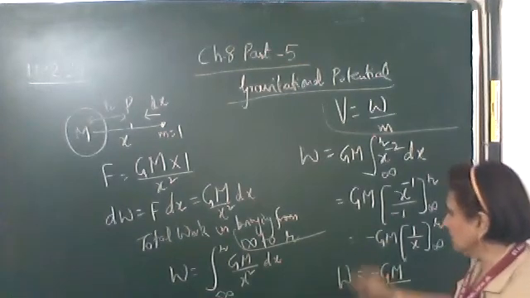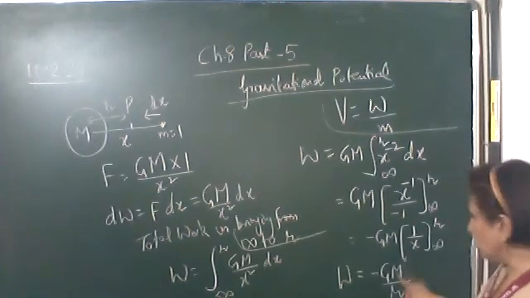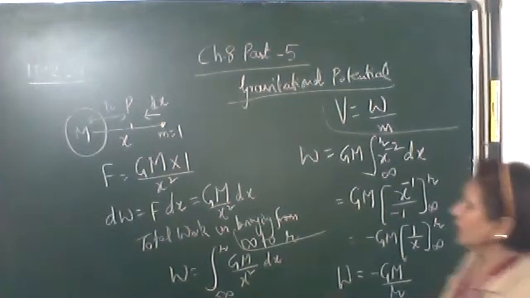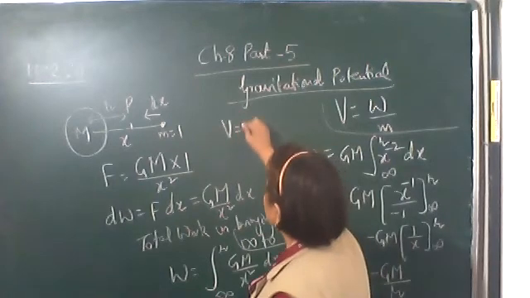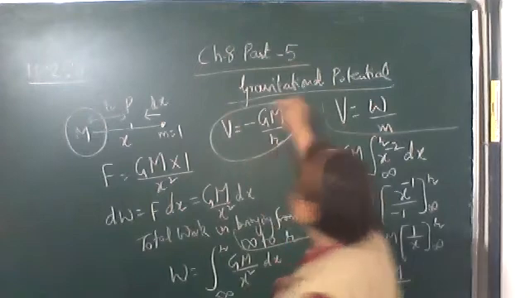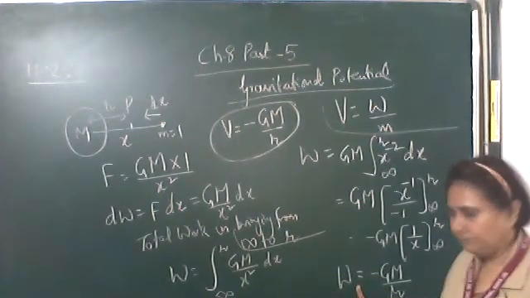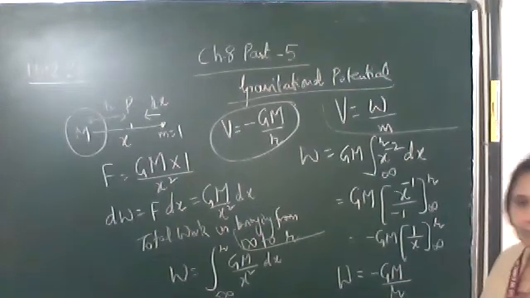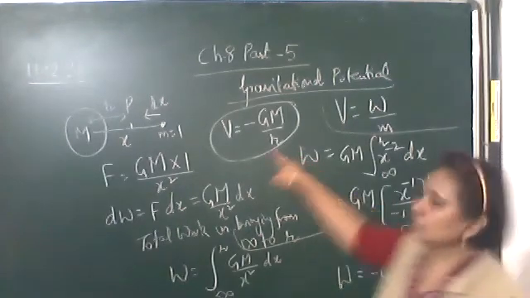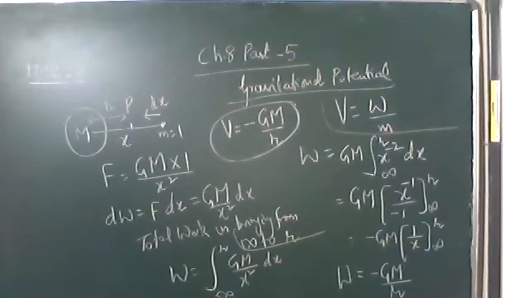This work done upon unit mass, that is 1, is called the gravitational potential. Hence the gravitational potential is given by minus GM upon r.